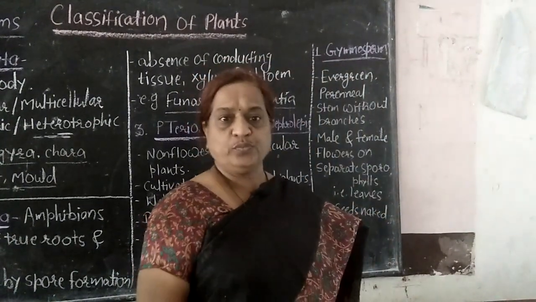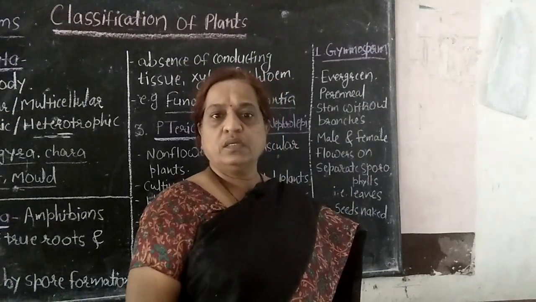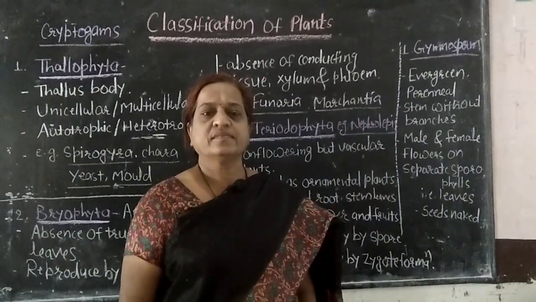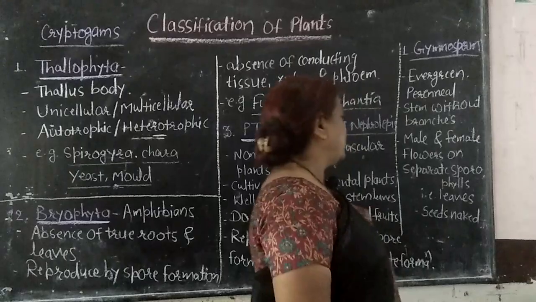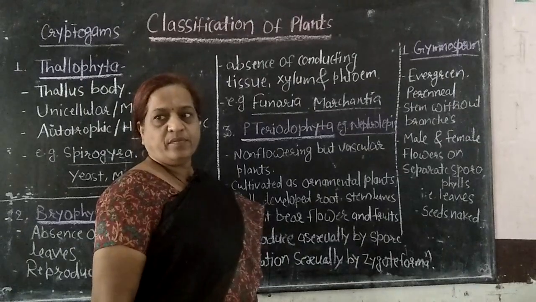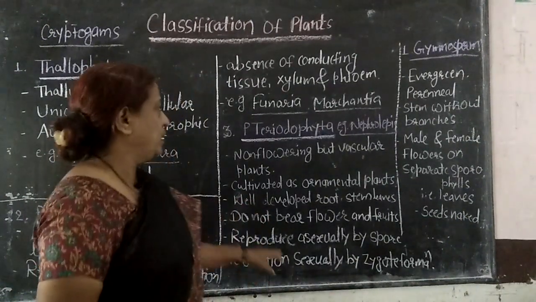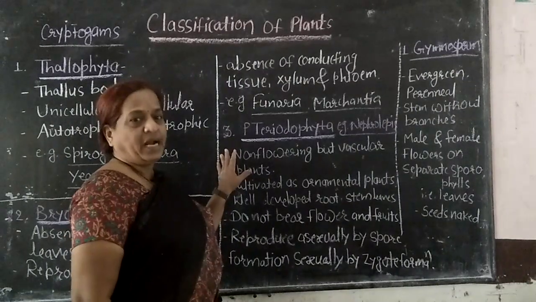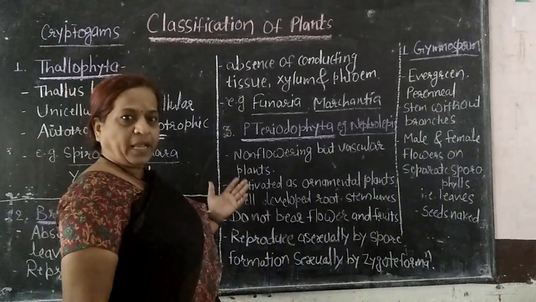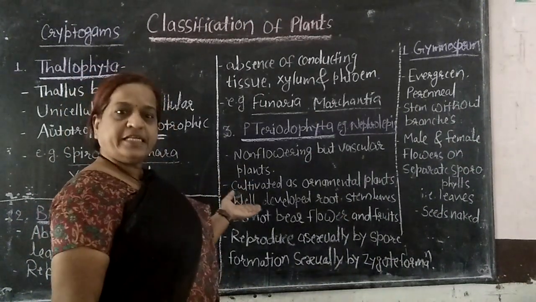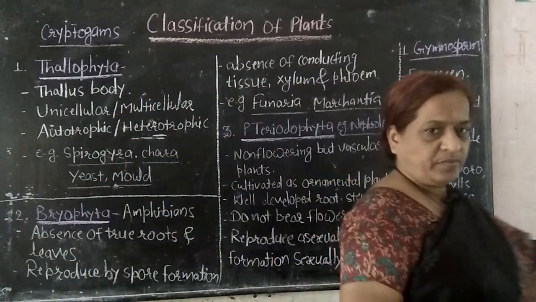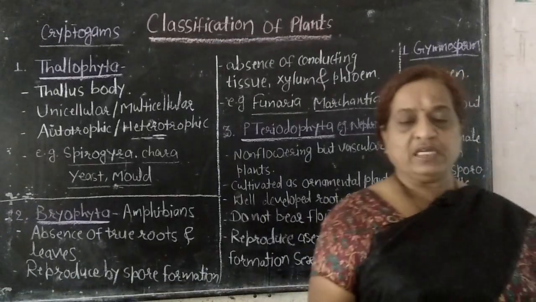If it is asked to you, this is the next question. Classify Nephrolepis, the fern. How will you classify? Can you tell me how you can classify the Nephrolepis fern plant? Again the kingdom Plantae, subkingdom Cryptogam, okay, division Pteridophyta, and example fern or Nephrolepis. Okay, so in that way you can classify the plants.